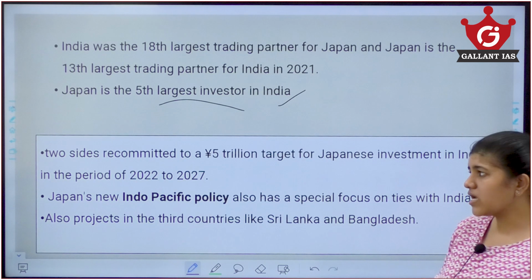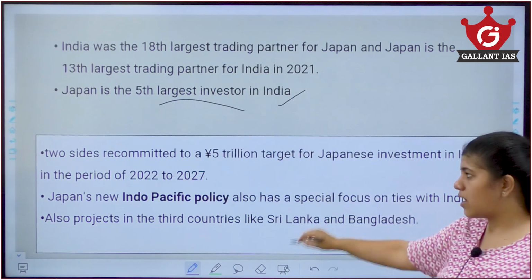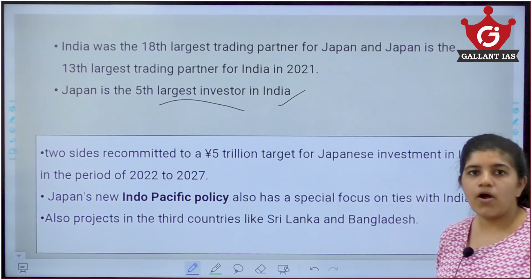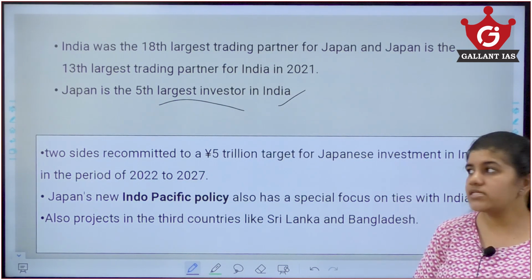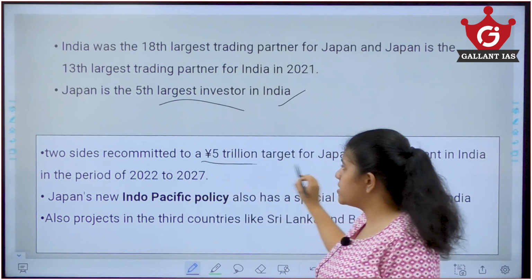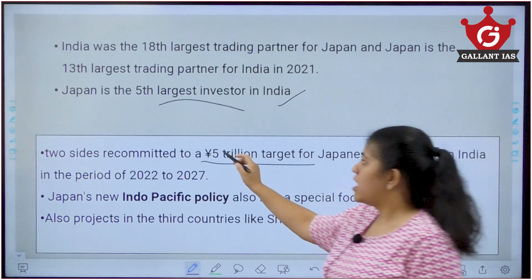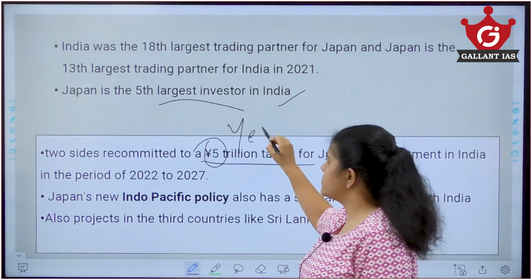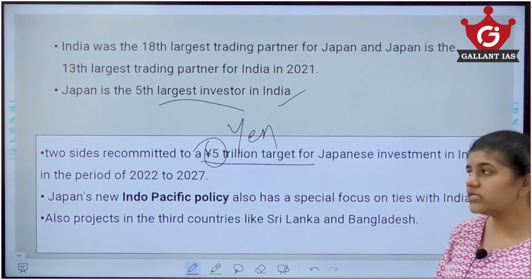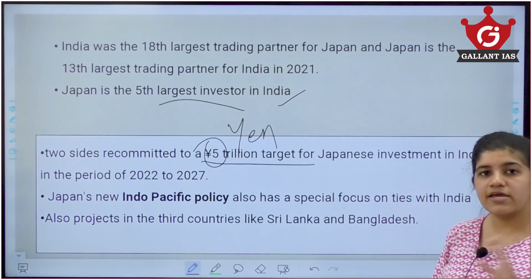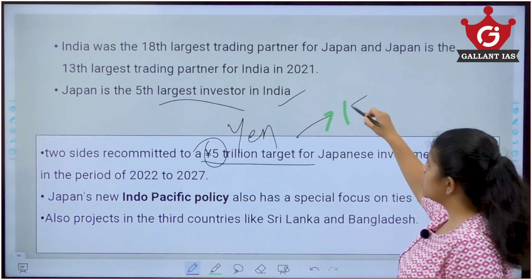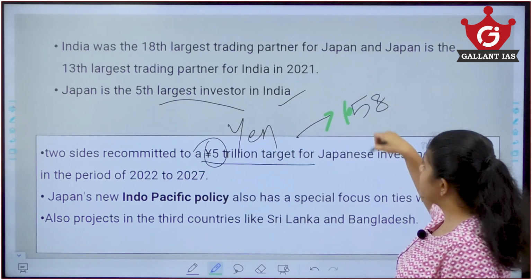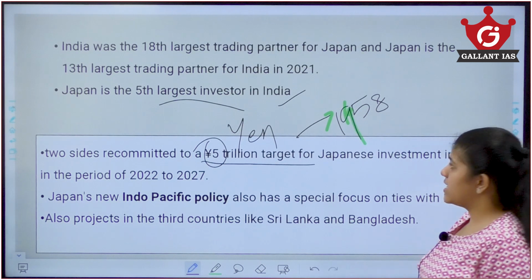Currently India and Japan have come to three important conclusions. The two sides recommitted to a 5 trillion yen target. It's not US dollars but yen, the currency of Japan. This is not the first time Japan has given India loans in yen. It has been giving us yen loans since 1958.